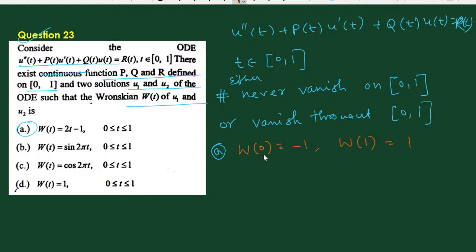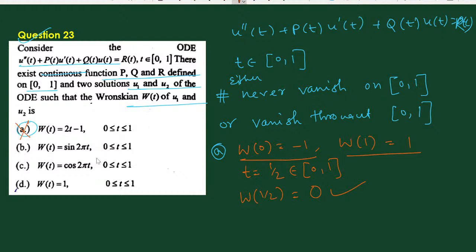Therefore the Wronskian at these two points does not vanish, but if we put the value t equal to half, which belongs to the closed interval [0, 1], then W at half is clearly 0. So in these two points the Wronskian does not vanish, but at a point which belongs to this interval the Wronskian vanishes. That means this cannot be the Wronskian.